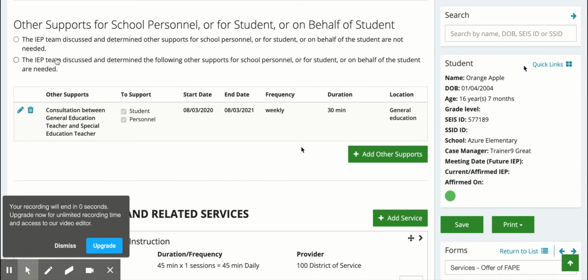Continue to scroll to other supports for school personnel or for student on behalf of student. The IEP team discussed and determined other supports for school personnel or for student on behalf of the student are not needed. If so, click here and scroll down. If not, the IEP team discussed and determined the following other supports for school personnel or for student on behalf of the student are needed. If so, click here, click the Add Other Supports button here, and add other supports, to whom the support is for, student, personnel, or both, start date, end date, frequency, duration, and location of where the supports are going to take place.